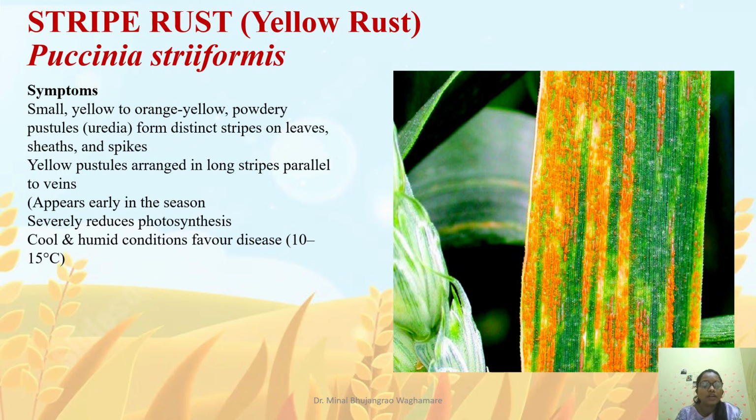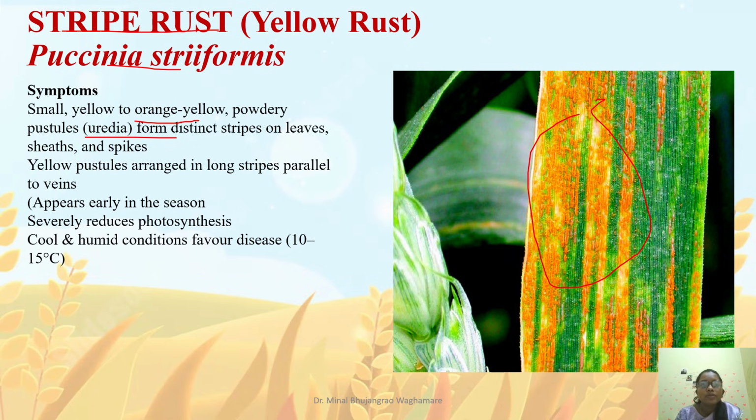Coming to our next important disease, that is stripe rust or yellow rust, and the causal organism is Puccinia striiformis. In this, orangish to yellowish color pustules will appear on the leaf surface, and these pustules are nothing but the uredospores present on the leaf surface. If uredospores and pustules cover the leaf surface completely, the photosynthesis rate is reduced, and ultimately necrotic appearances occur on the leaves, and yield losses will start.